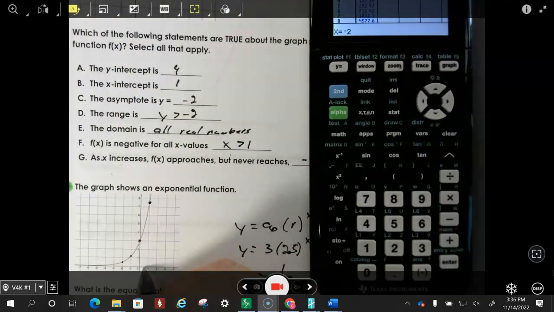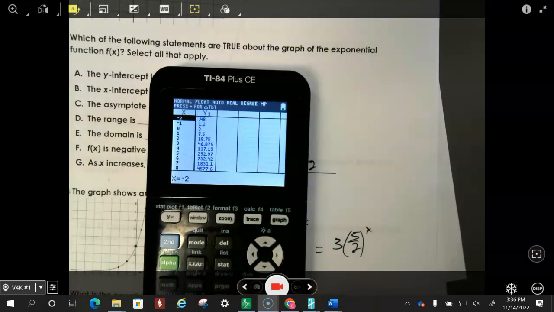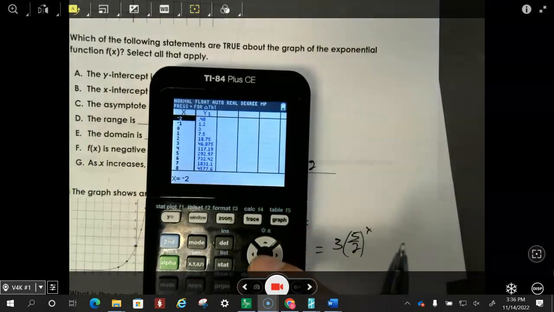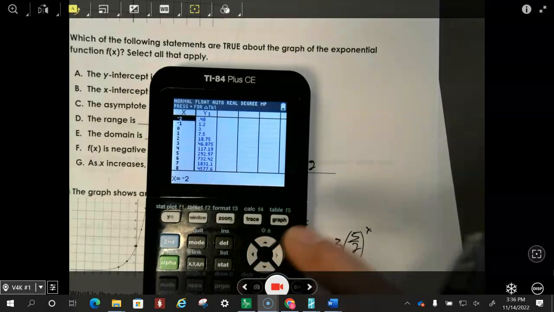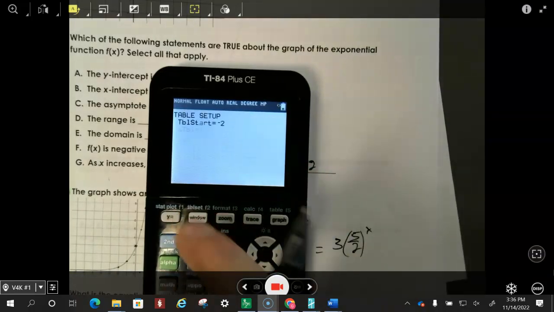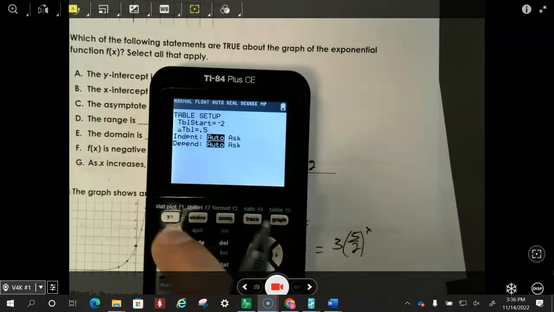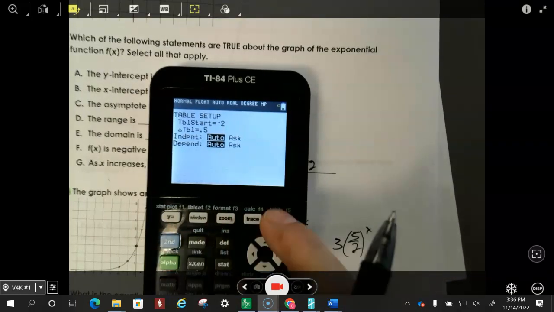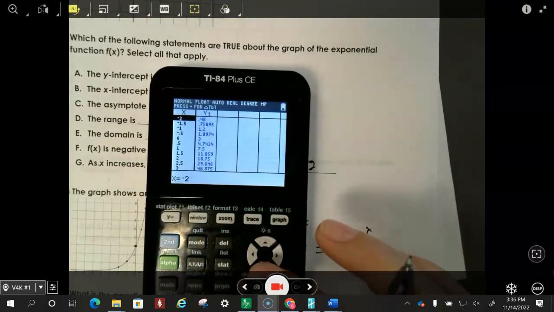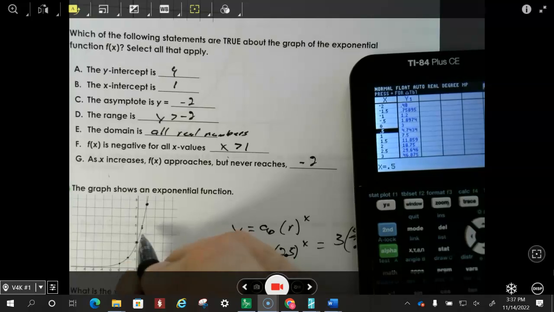If you want to put some more in there, it looks like that 0.5 is going to be up 5 maybe. So we could put in a 0.5, and it's hard to put in a 0.5 on this calculator. So then we go to table set, and let's go up by 0.5. And if I do that, you can see I'm going up by halves every time. So if I go up half, you can see 0.5 is 4.7. So yeah, that could be a half, and 4.7 right there.